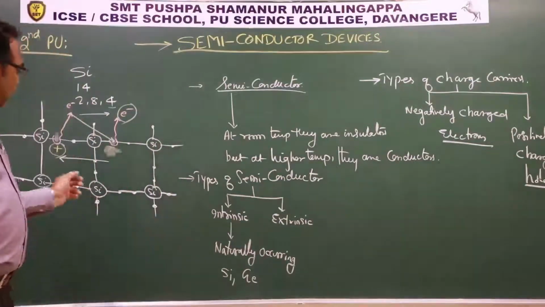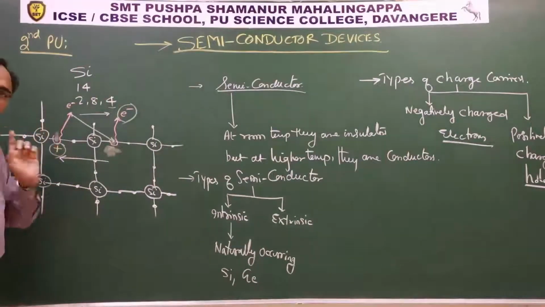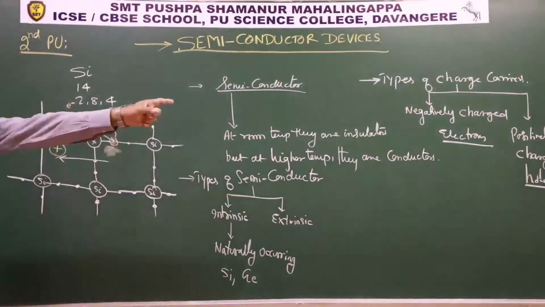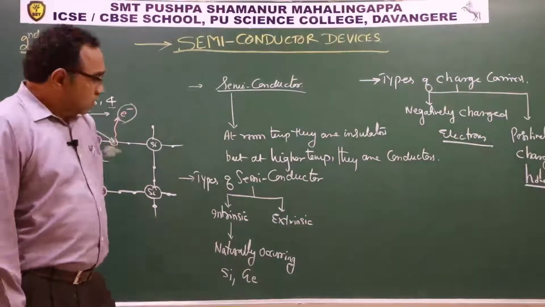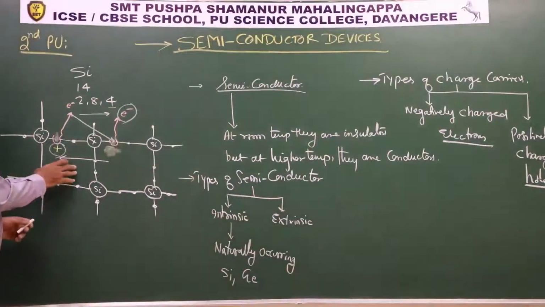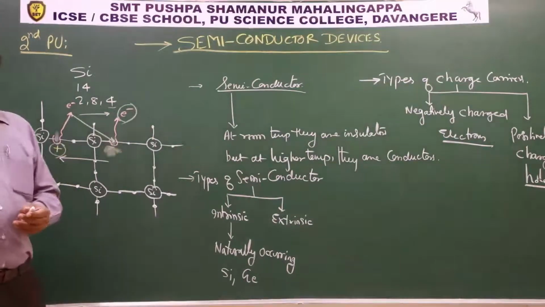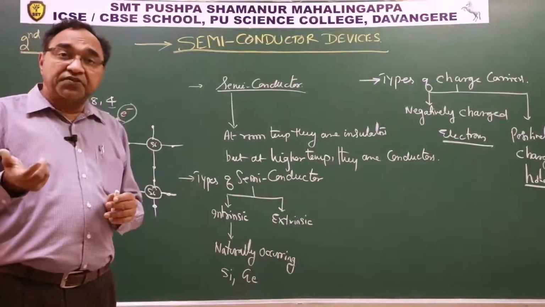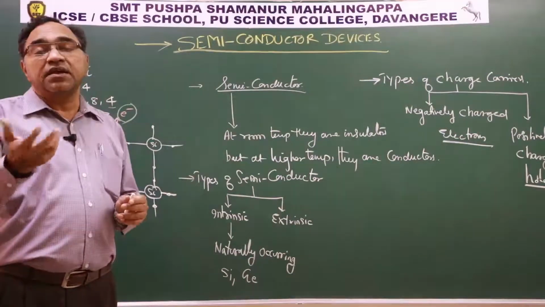So what we are doing here is, because we know there are two types of charge carriers, in order to increase the conductivity of this piece, it doesn't matter really which kind of charge carrier you are increasing.